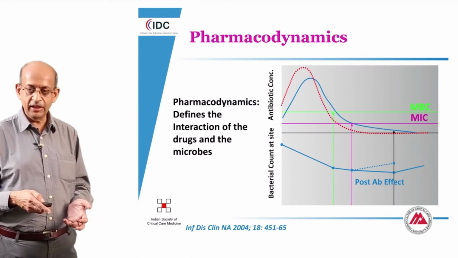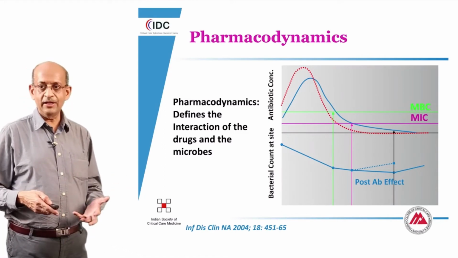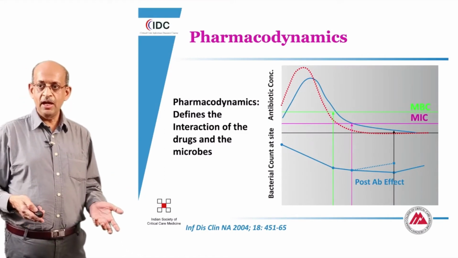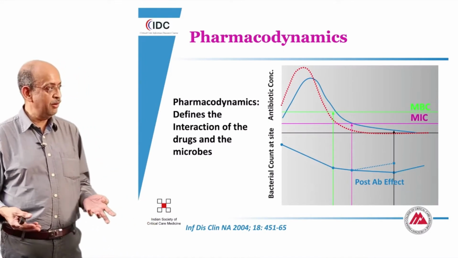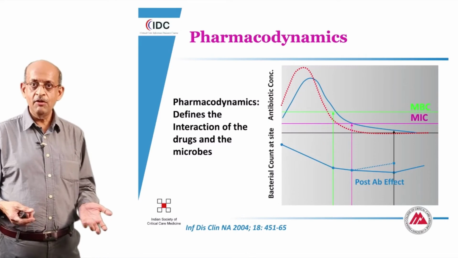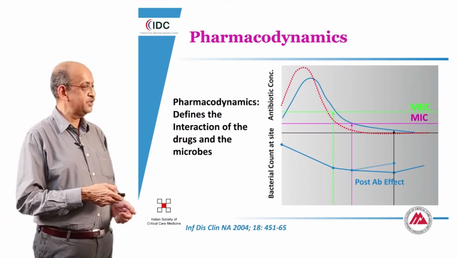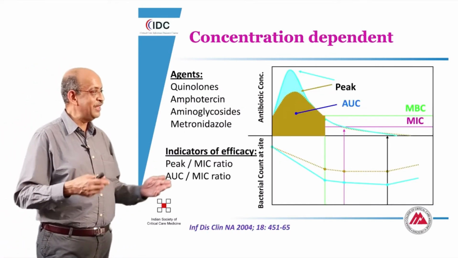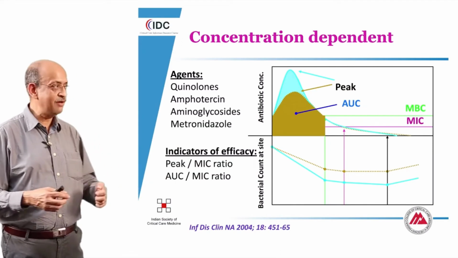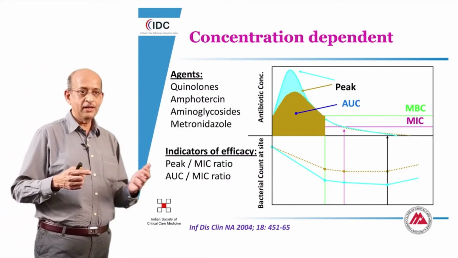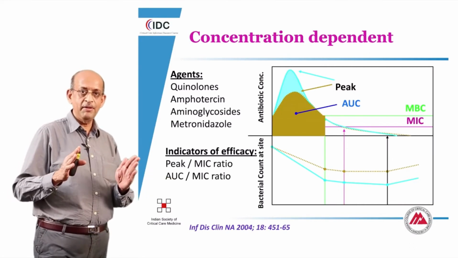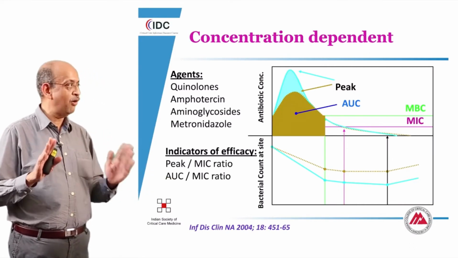We need to recognize that even when the drug levels come below the MIC, under certain circumstances, there is an ongoing post-antibiotic effect which needs to be under serious consideration. Again, with a limitation in the time in this process, I will not go through each one of these details, but broadly imply that we can look at antibiotics that can be divided into two classic broad categories.